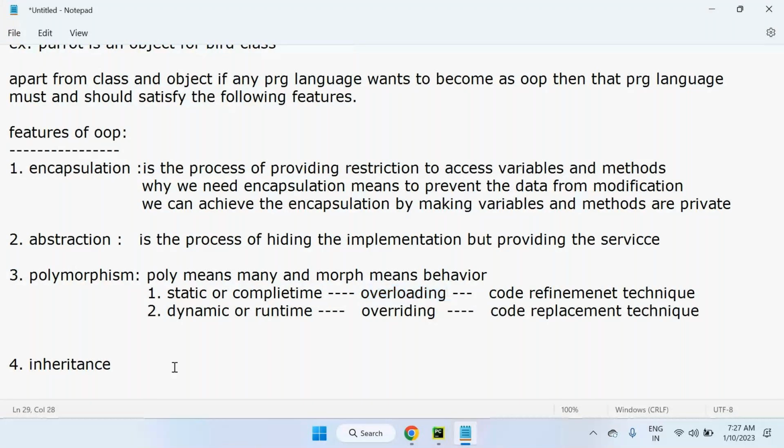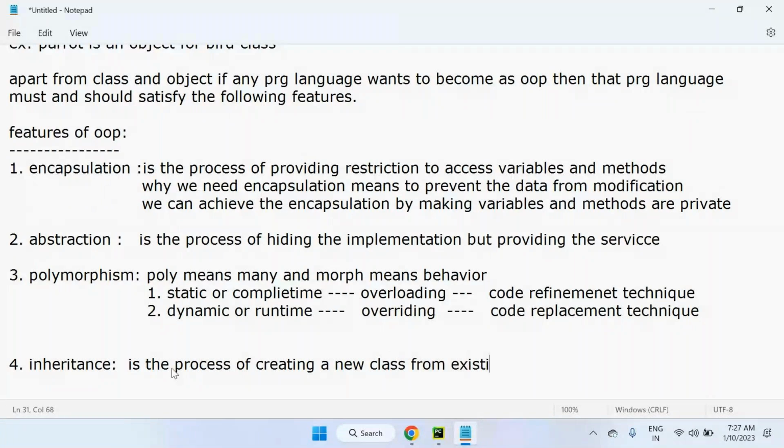But the last, not least feature, a very important, topmost feature in object oriented programming, is inheritance. Inheritance is the process of creating a new class from an existing class.